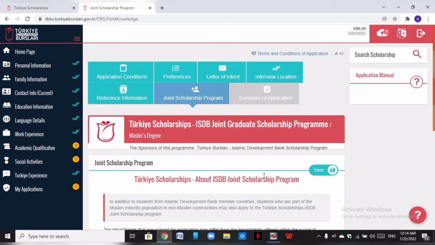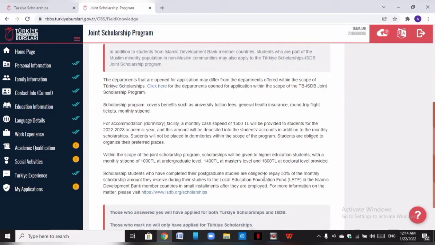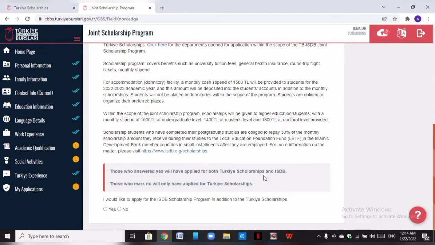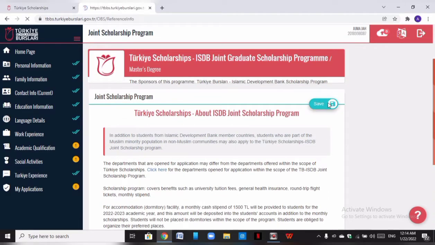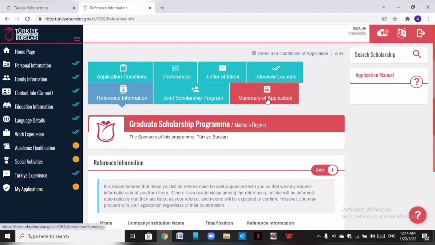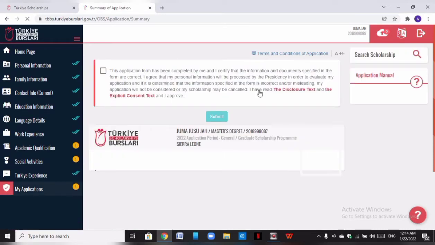So you have to click here to check. You have to read about this, and you come right down, and you just need to click here to tell them that you actually want to apply for the Islamic Development Bank scholarship as well. So that is it. Then you save. The good thing about this is that if you're not selected for the Turkish scholarship, you also have the chance to be selected for this joint scholarship.